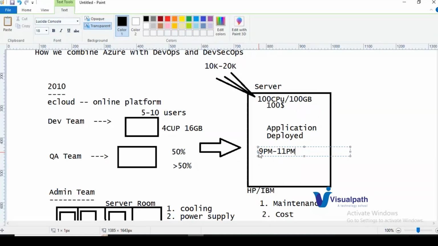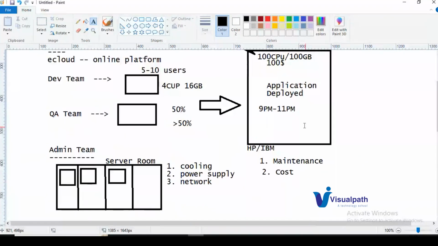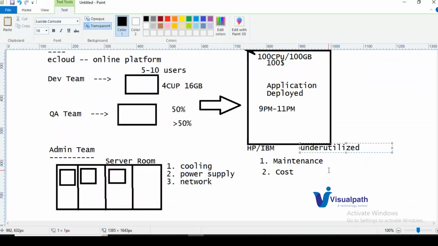For the remaining 22 hours in a day, you are not getting any traffic, meaning you are underutilizing your server. You have purchased a 100 CPU, 100 GB machine, a huge machine, but you are effectively using it for only 2 hours. So in this case, we can say this server is underutilized. But we are paying the full amount of cost that they have offered.